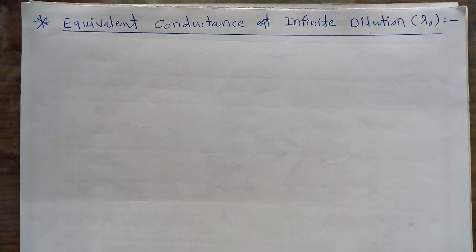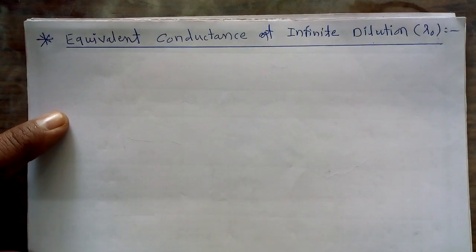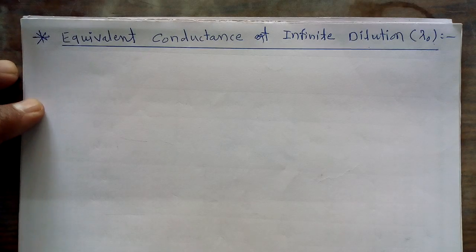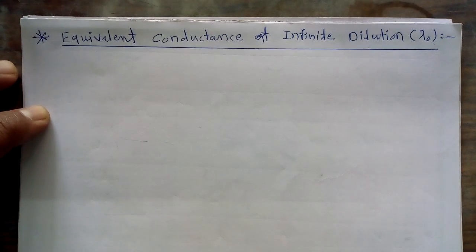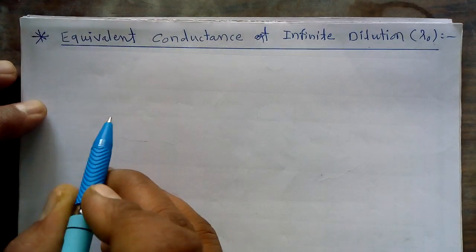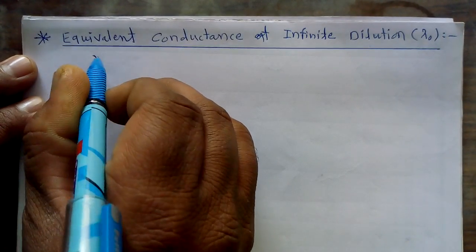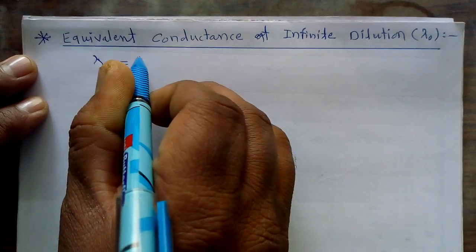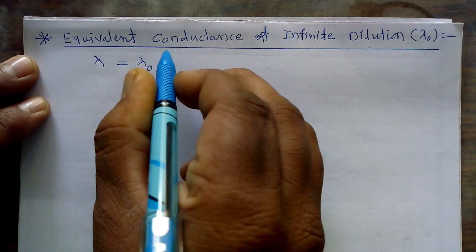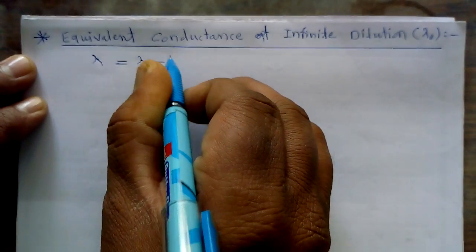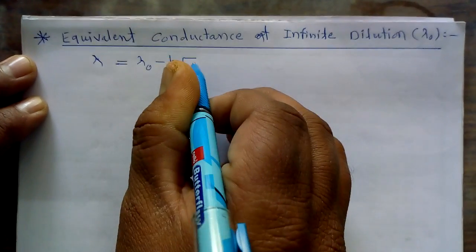In the last lecture, we discussed the variation of equivalent conductance with concentration by considering one equation, that is lambda is equal to lambda 0 minus b into under root c.